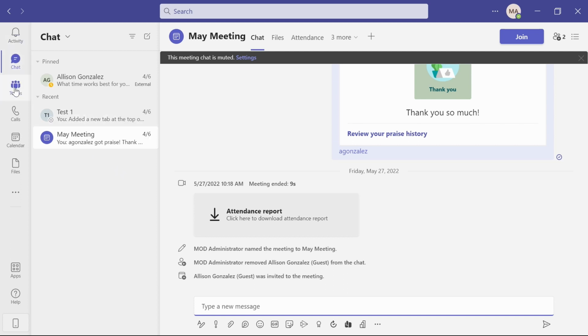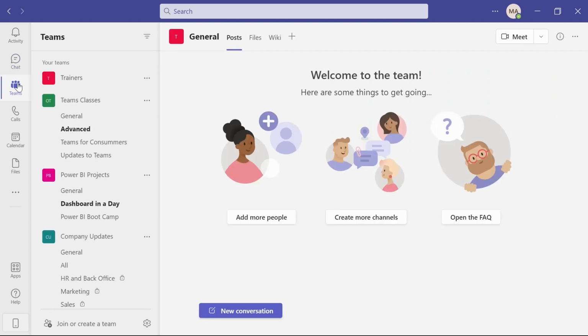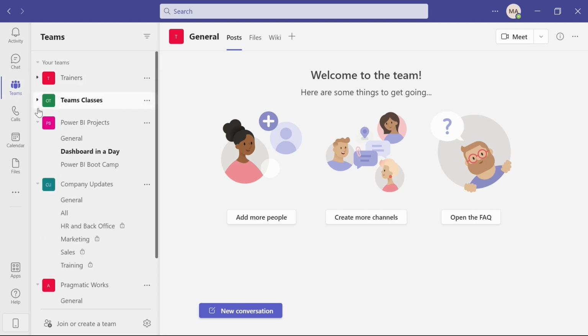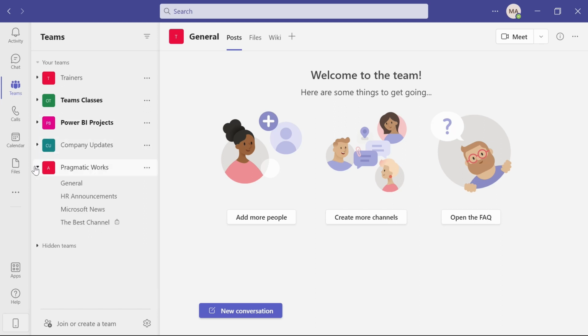The next one we have down is Teams. And now Teams is, of course, what we think of the most when we're in the Teams program, because it is what it's named for. It's the collaboration aspect. And inside of Teams, you're going to have all of the teams that you have access to in your organization.